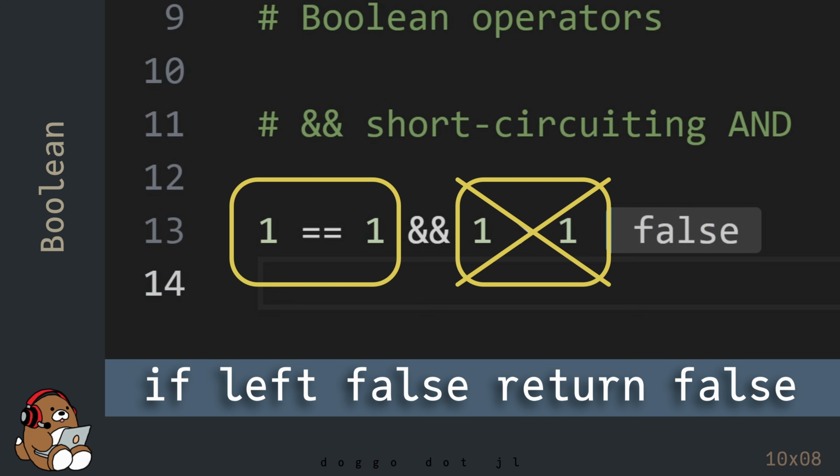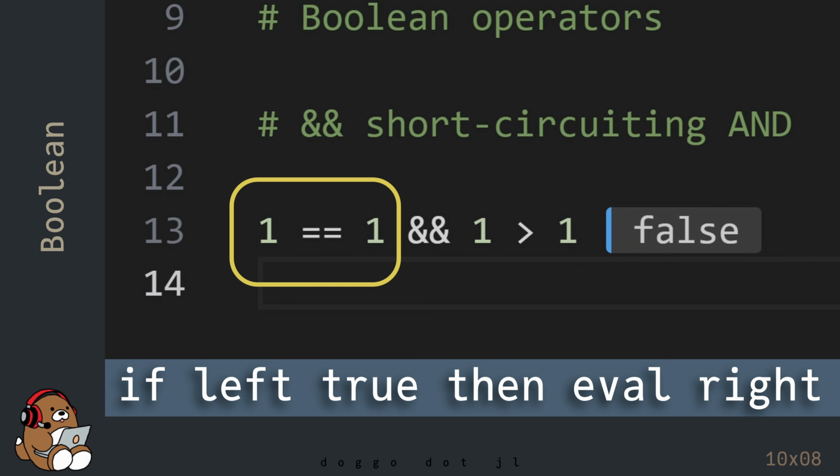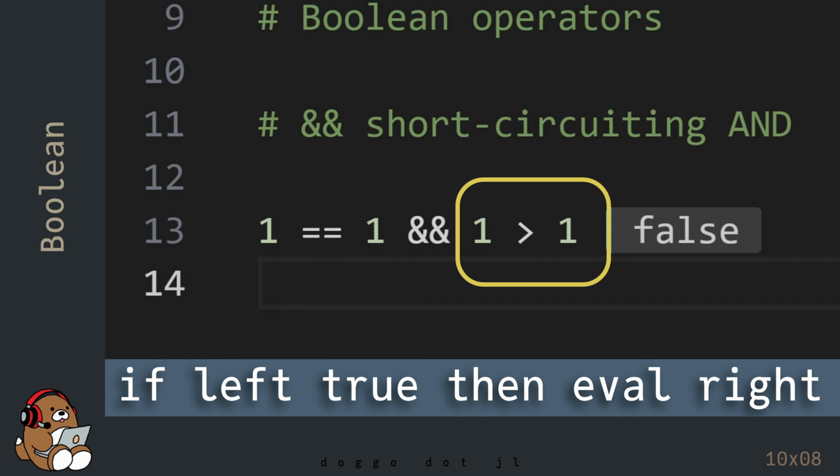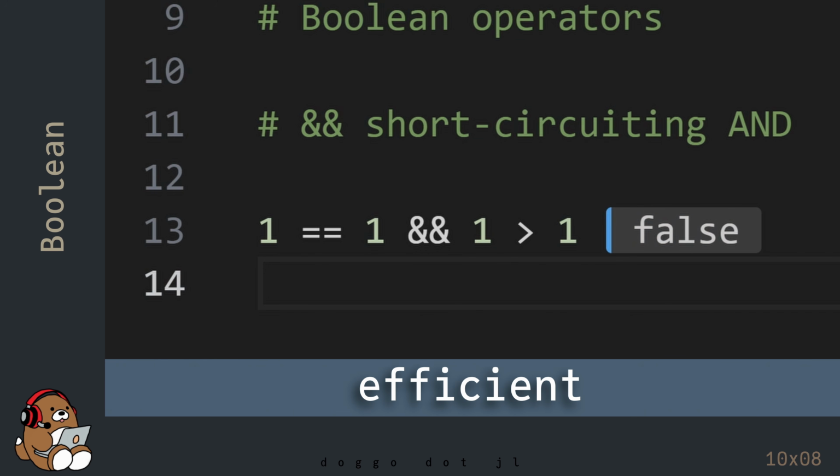If the left-hand side is false, then the operator won't even bother to evaluate the right-hand side. But if the left-hand side is true, then the operator evaluates the right-hand side. So the short-circuiting AND operator is a very efficient operator, since it doesn't do any unnecessary work.